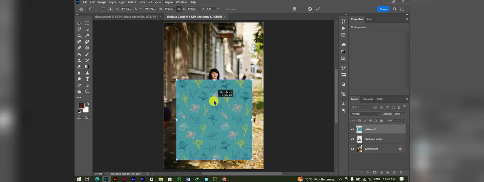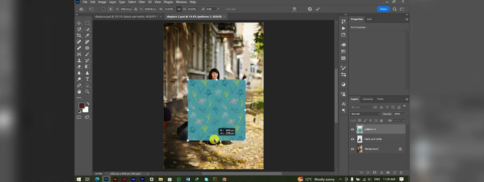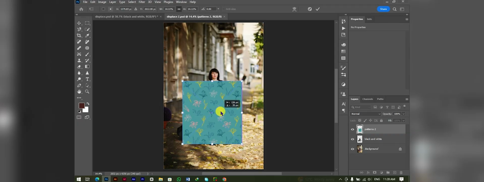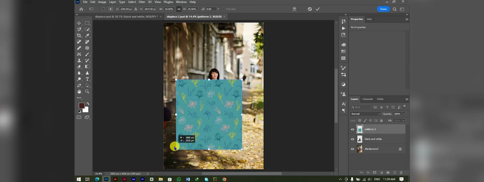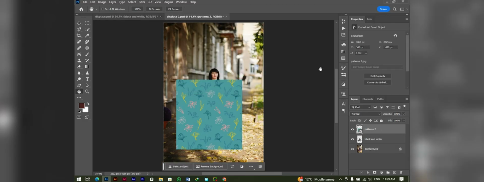So make sure the pattern is covering the design area while not revealing too much. So we have to scale up so that it covers all the clothes of the model, and then we have to click the check mark button, and the pattern is applied. So here is our pattern.